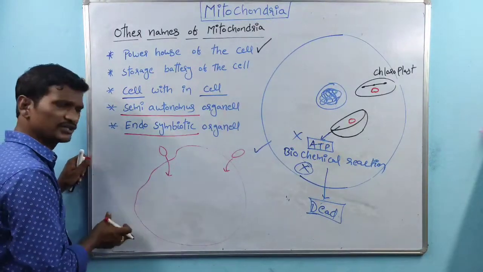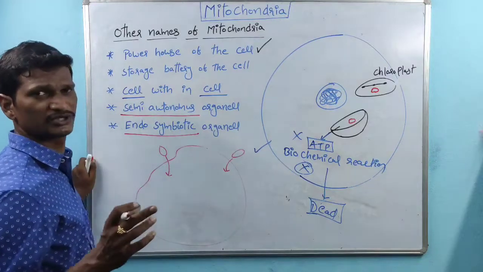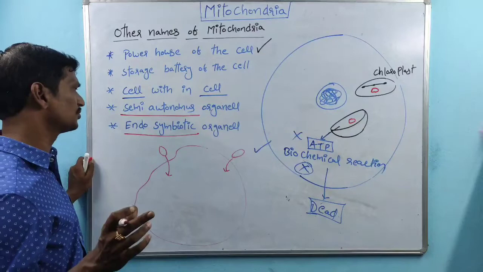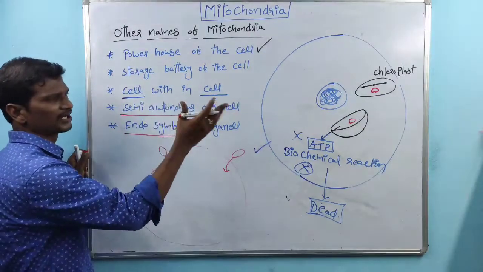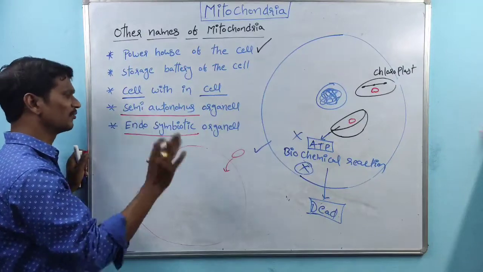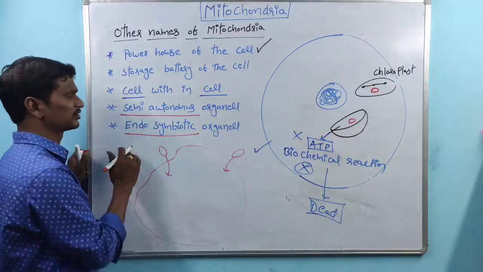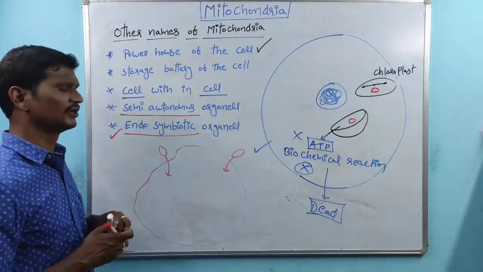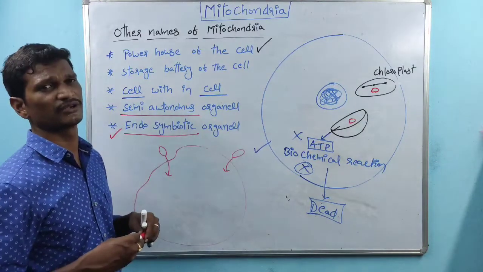So the modification was done by the endosymbiosis process. By endosymbiosis, the mitochondria and chloroplasts evolved. That's the reason why mitochondria and chloroplasts are both considered endosymbiotic cell organelles, right? That is about the other names of the mitochondria.